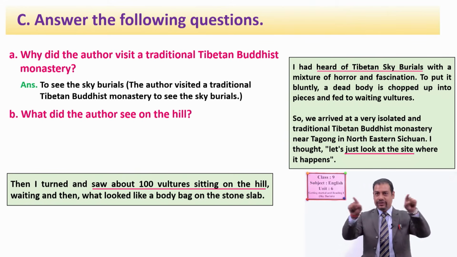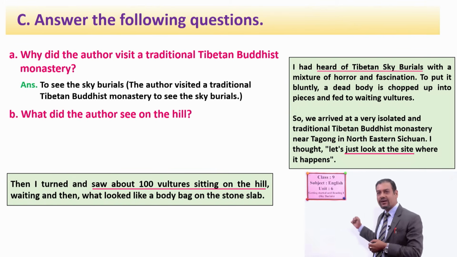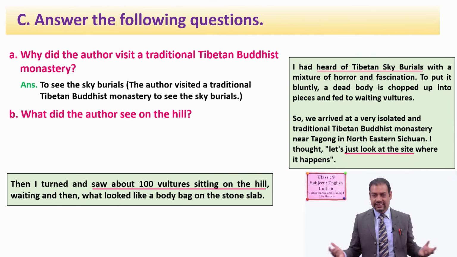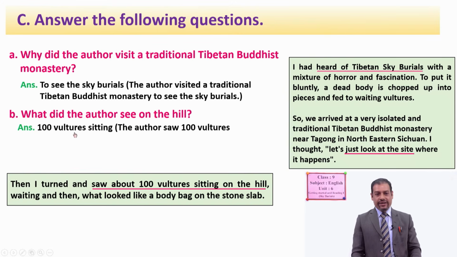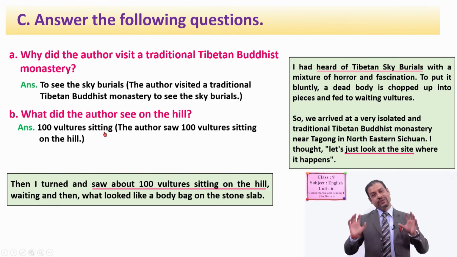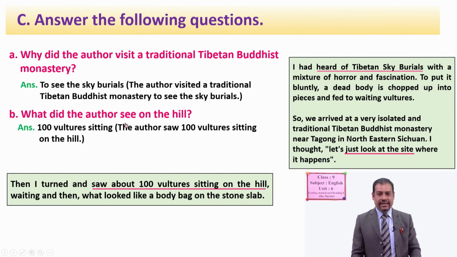You don't need to reorganize or put in your own idea. This is literal comprehension. So simply you can write down: 100 vultures sitting. And if you want to write a complete sentence, your answer can be: the author saw 100 vultures sitting on the hill.